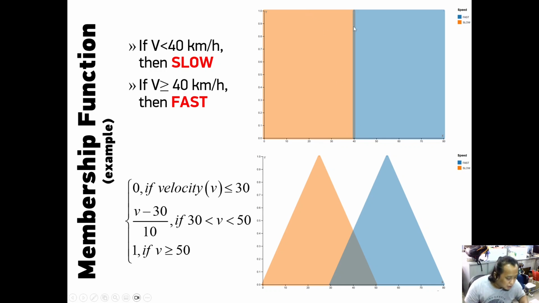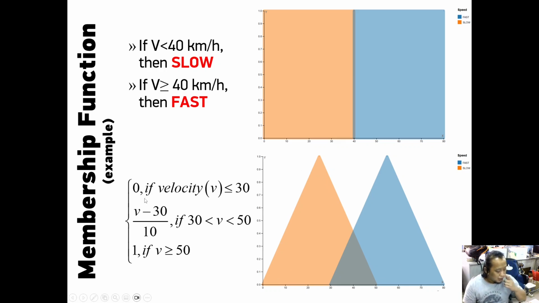This is a distinctive line to separate the groups between slow and fast. And in fuzzy, we have this kind of membership function.